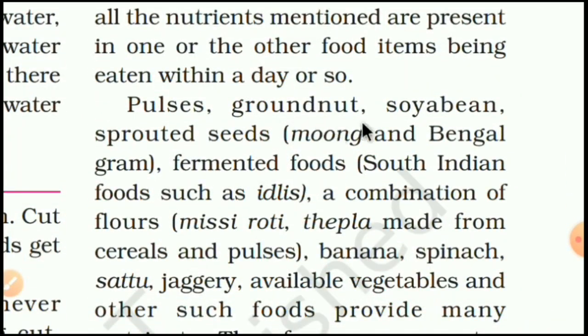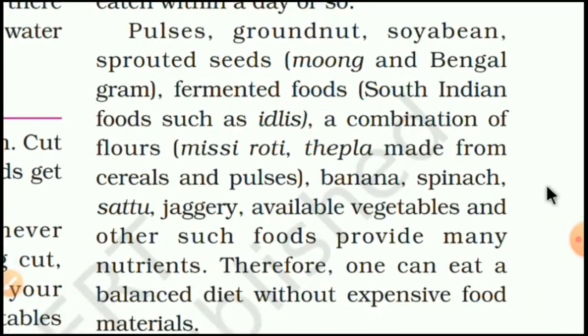Pulses, groundnut, soybean, sprouted seeds, that is moong and bengal gram. Fermented foods, that is South Indian foods such as idli, as well as Gujarati food dhokla, that is also fermented food. A combination of flours, missi roti, thepla made from cereals and pulses, banana, spinach, sattu, jaggery, available vegetables and other such food provide many nutrients.